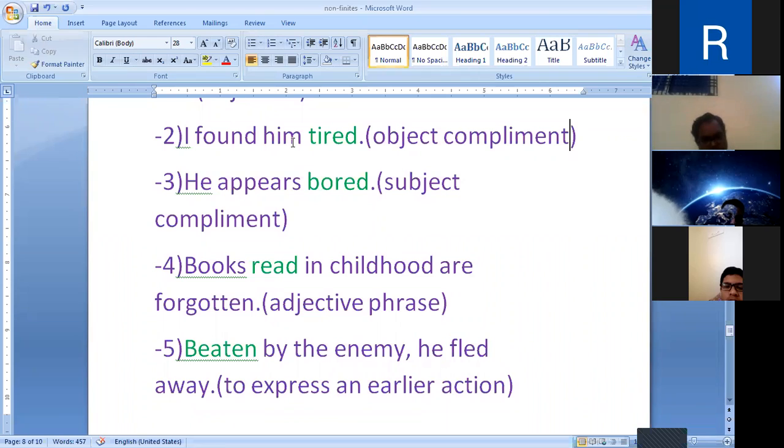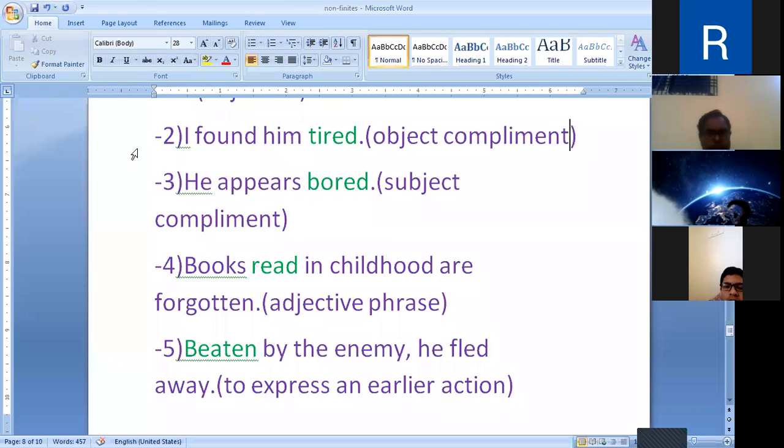Then, they want this house destroyed. This house is the object and destroyed is the complement. So the past participle is used as the complement for the object, the object complement.